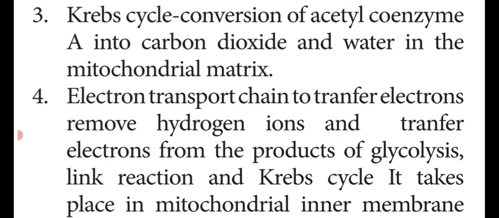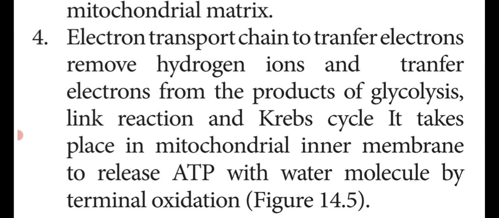At that time they remove hydrogen ions and transfer the electrons from the products of glycolysis, link reaction and Krebs cycle. This process takes place in the mitochondrial inner membrane to release ATP with the water molecule by the terminal oxidation process.